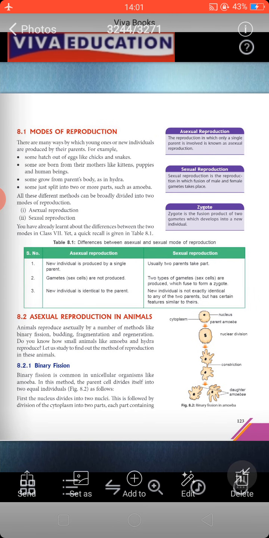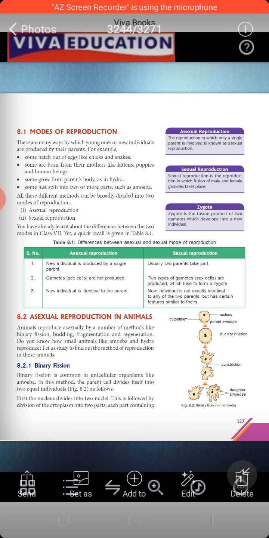Then moving to the next page, they have given you the modes of reproduction, and there are two modes of reproduction, that is asexual reproduction and sexual reproduction. There are many ways in which young ones or new individuals are produced. For example, some hatch out of eggs like chicks and snakes, and some are born from their mothers like kittens, puppies and human beings. Some grow from the parent's body as in hydra, and some split into two parts like amoeba. So they have given you examples first, then they have categorized these examples into two categories, that is asexual reproduction and sexual reproduction.